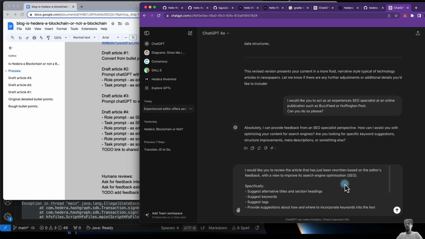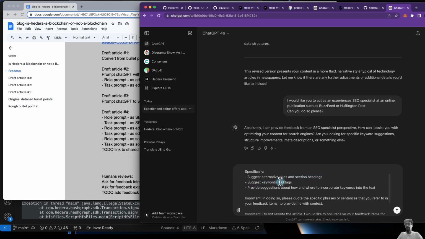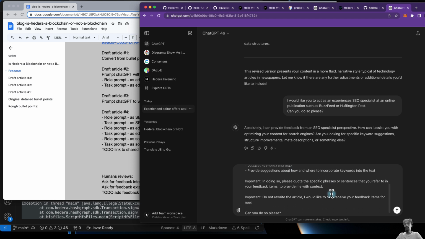Okay, so this is the task that I've given to the SEO specialist. So ChatGPT has now been switching roles, so it's no longer an editor, it's an SEO specialist, and I would like it to improve my title, section headings, suggest some keywords and tags. Keep it like that. And provide suggestions about exactly where in the article I can stick the keywords, right?